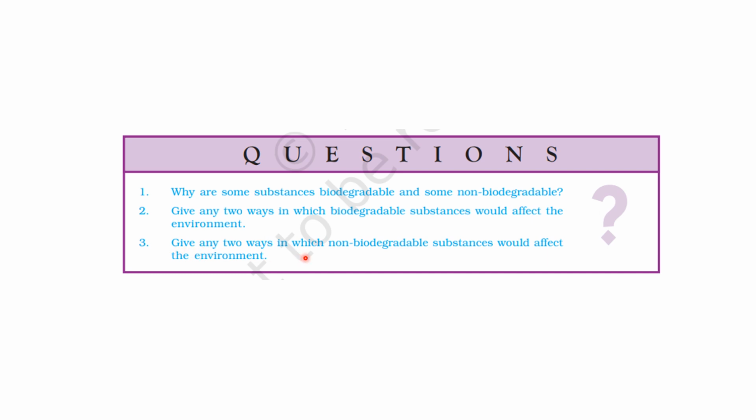Third question is, give any two ways in which non-biodegradable substances would affect the environment. First is it causes pollution. So accumulation of non-biodegradable waste causes land, water and air pollution, harming ecosystems. Okay. Next is wildlife hazard. So animals may ingest non-biodegradable items like plastics, which leads to injury or maybe death of the animals. Right.